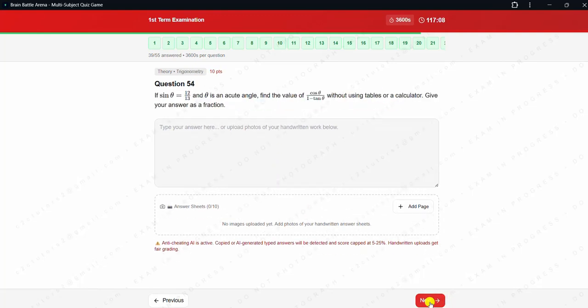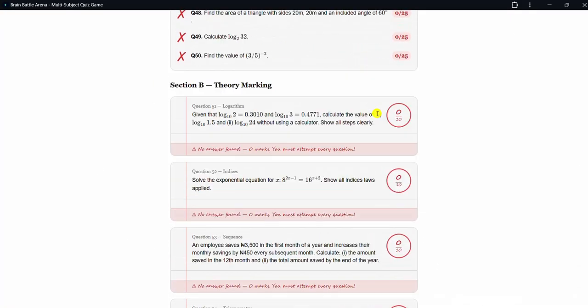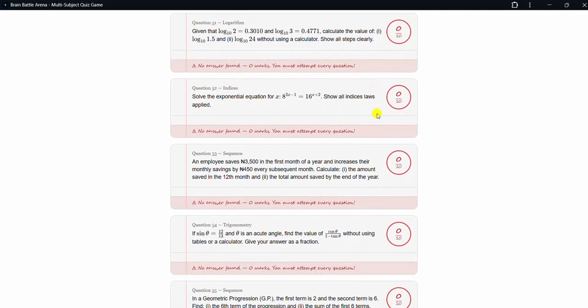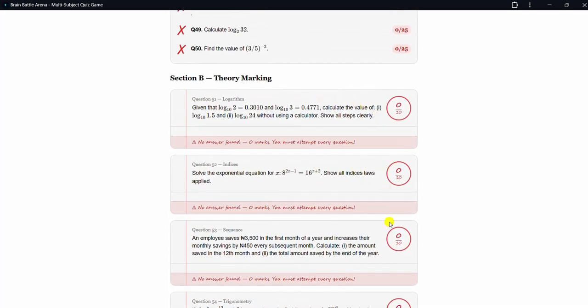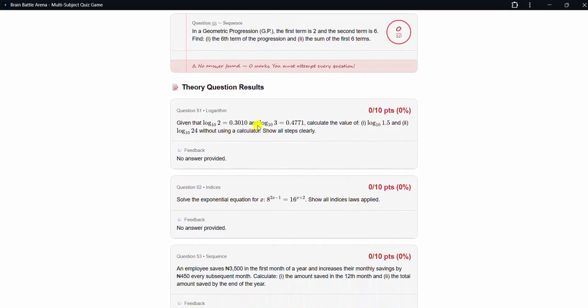Let's assume that this student did not solve anything. I'm going to submit the exam. I'm submitting here, yes. See, the app has just marked and brought out the result. Look at it. See the ones that are correct. Theory 0/30, everything here is 0 because this student did not answer anything. Theory 0/10, 0/10, 0/10.